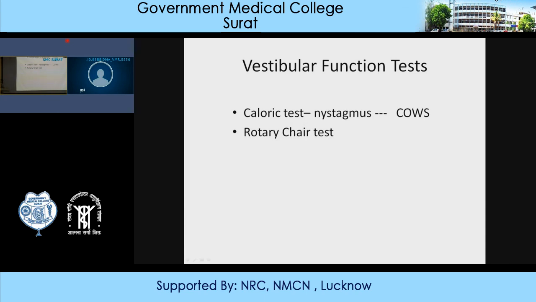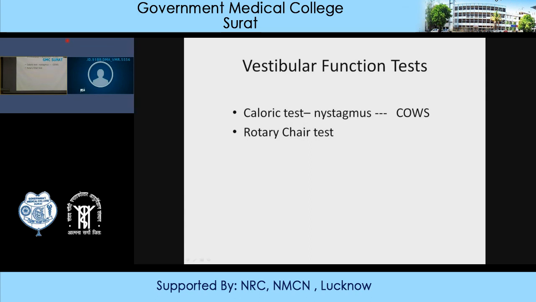What is the direction of nystagmus? When you irrigate the external auditory canal with cold water, the direction of nystagmus will be in the opposite direction, and when you irrigate the external auditory canal with warm water, the direction of nystagmus will be in the same direction. So you can learn it by the mnemonic COWS. COWS means cold, opposite direction, and with warm it will be in the same direction.